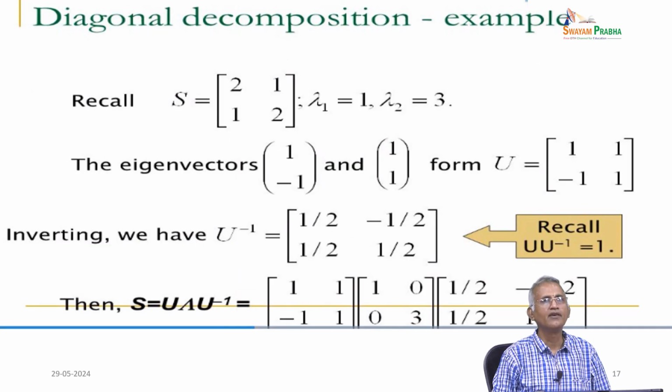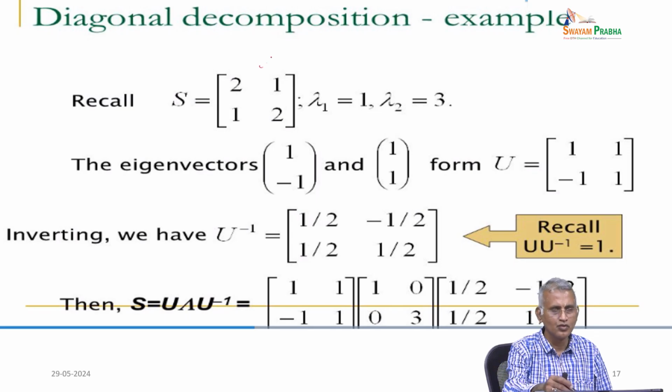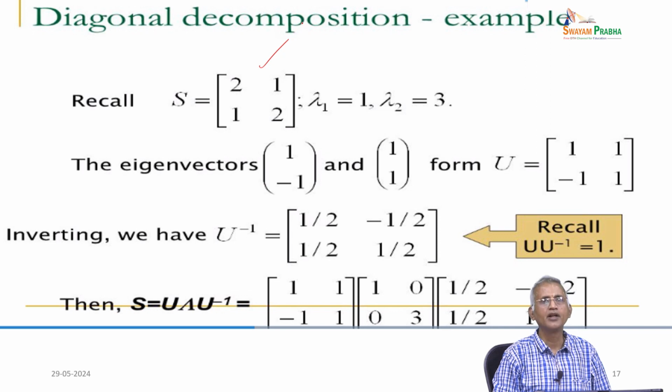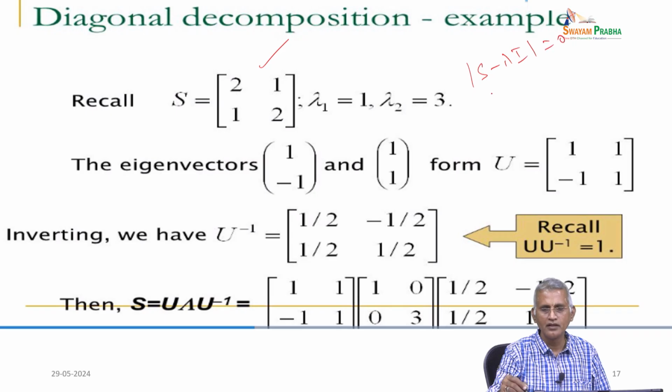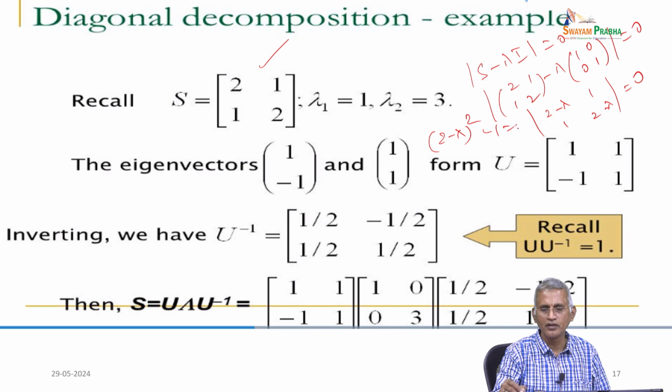Now, we have an example of diagonal decomposition. Recall S is equal to [2, 1; 1, 2], and lambda 1 equals 1, lambda 2 equals 3. Because you take the matrix S, then the determinant of S minus lambda I equals 0. That is the determinant of [2 minus lambda, 1; 1, 2 minus lambda] equals 0, so 2 minus lambda the whole square minus 1 equals 0.